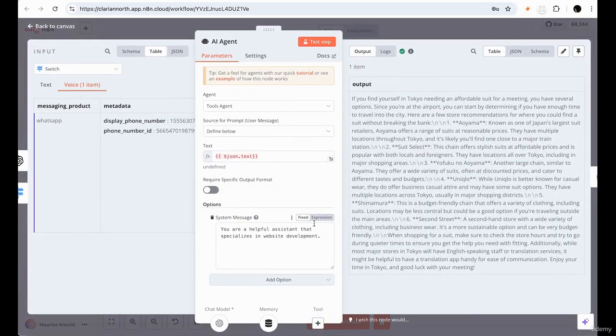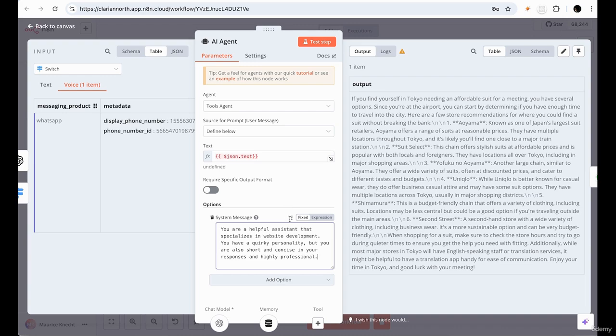If we don't like the personality, we could say you are a helpful assistant that specializes in web development. You have a quirky personality. I don't know, like whatever. You're just making it interesting. A quirky personality, but you are also short and concise in your responses and highly professional.